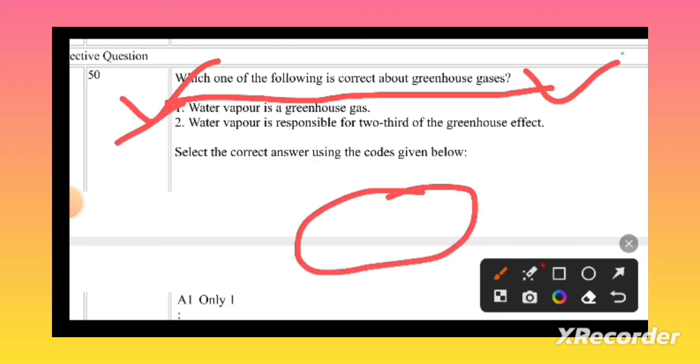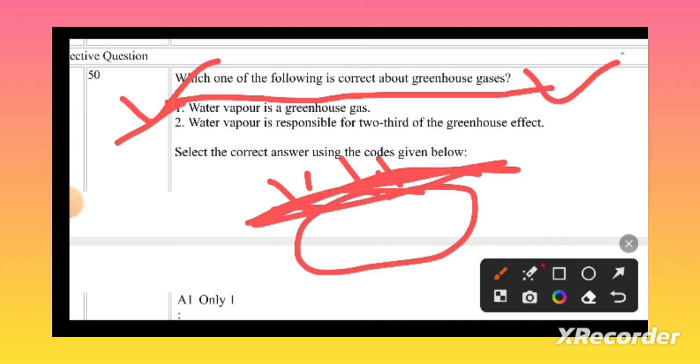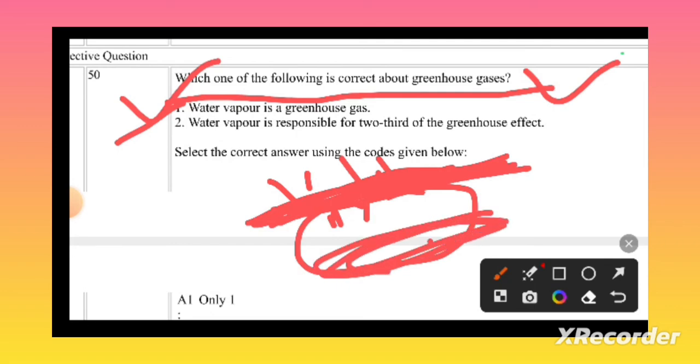The radiation emitted by the sun reaches the surface of the earth and is radiated back, and due to the presence of greenhouse gases above the earth, they absorb the heat and increase the temperature of the surface of the earth. This phenomenon is known as global warming. Water vapor contributes more to global warming.